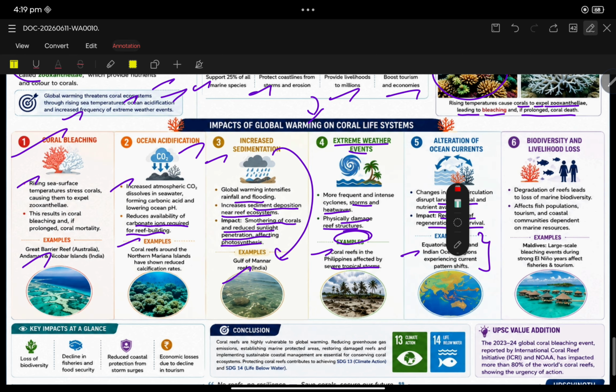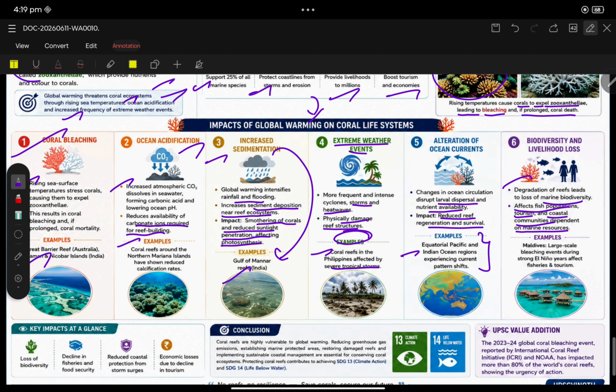Biodiversity and livelihood loss. See, degradation of reefs leads to loss of marine diversity, and affects fish population, tourism and coastal communities that depend on the marine ecosystem. Maldives, for example, saw large-scale bleaching even during El Nino year, which affects fisheries and tourism. Key impacts: loss of biodiversity, decline in fisheries, reduced coastal protection from storms and surges, economic loss due to decline in tourism.